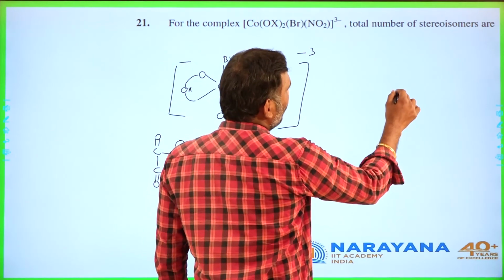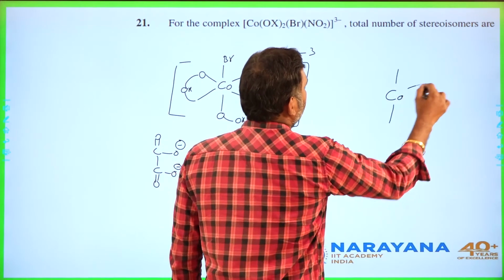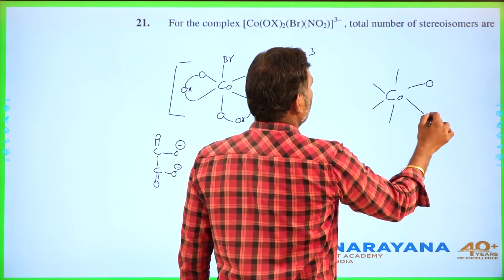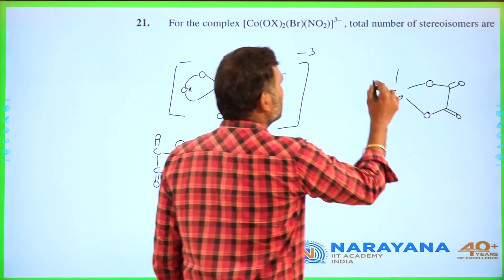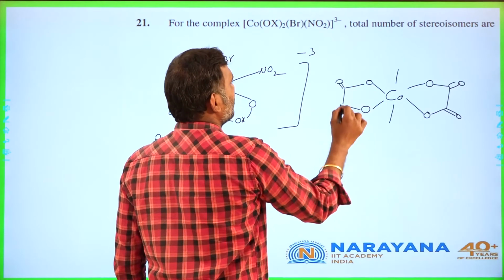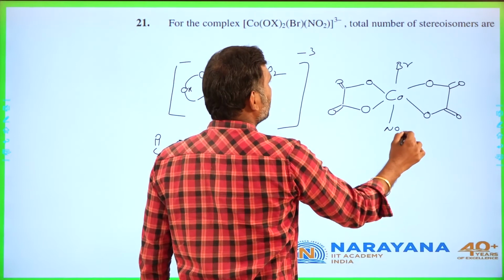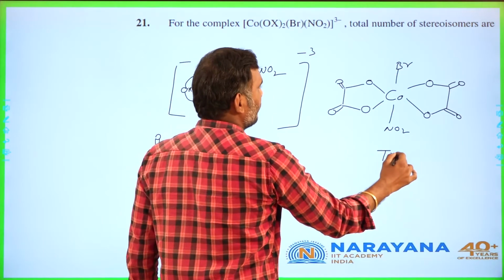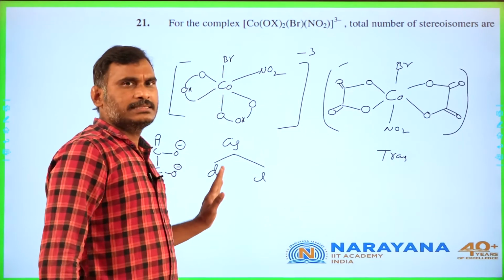And if you go for the, what is that, students? Cobalt and dioxalato. You can write directly like this also. Don't worry. In this way also we can show if you want. Double bond O, bromine and NO2. This is which form? Trans form. This is the trans form and this is the cis form.